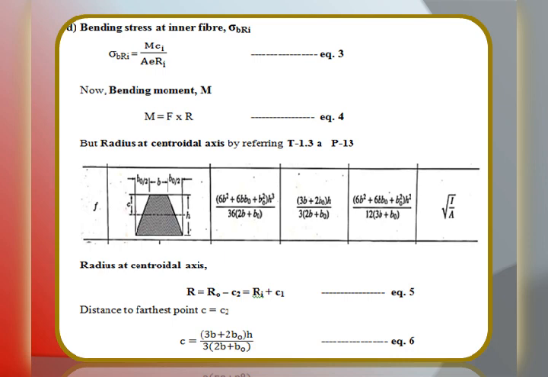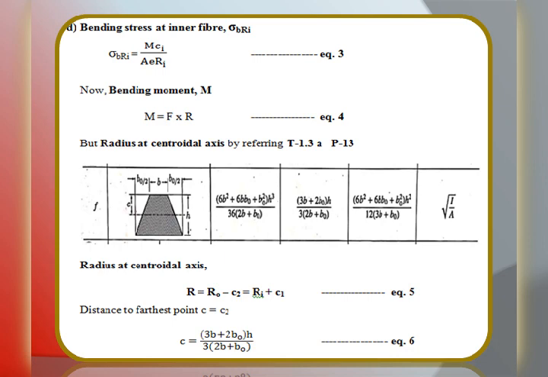Next, E is nothing but eccentricity, it is the radial distance between radii, that is radius at centroidal axis and neutral axis. Next, R i, that is radius at the inner fiber, that value we know. Now, we will try to evaluate which are all the unknowns we have. In that first one, bending moment M, in this particular problem, bending moment M is equal to force into perpendicular distance, that perpendicular distance is nothing but a radius R. We will call this equation number 4.